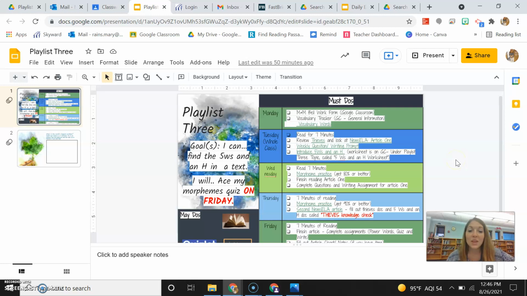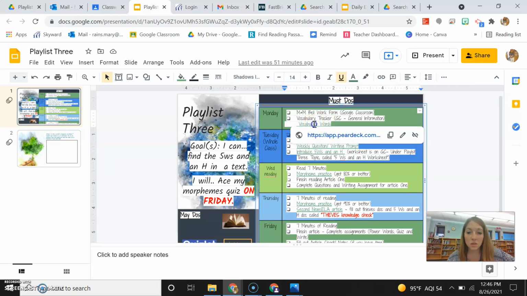Monday, for you guys, you will do the M&M Bell work form like you did last week, and that's found on Google Classroom. You will also be tracking some vocabulary this week, and so you will use this presentation to do that.